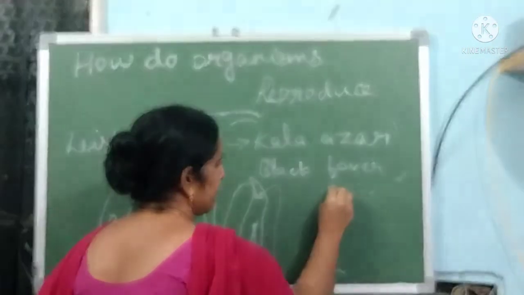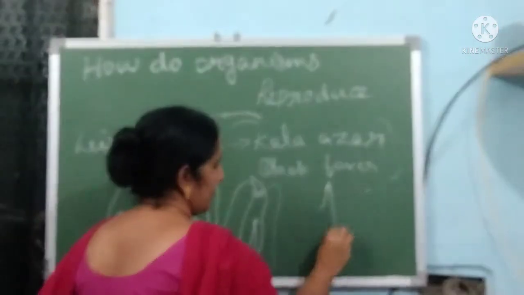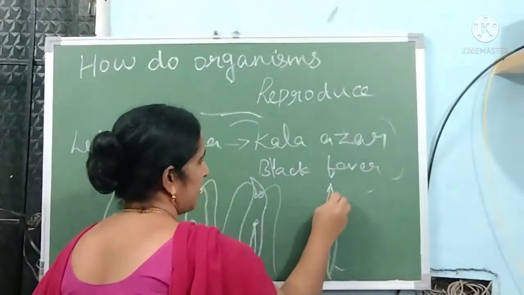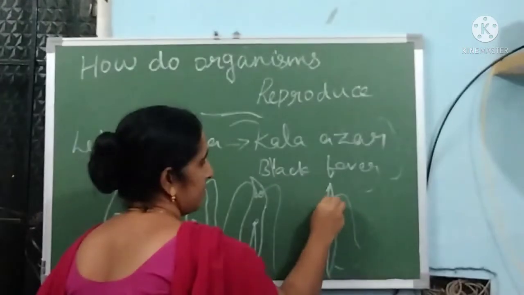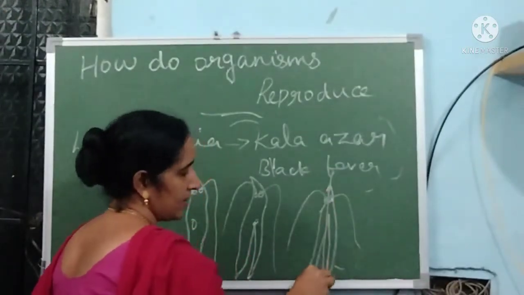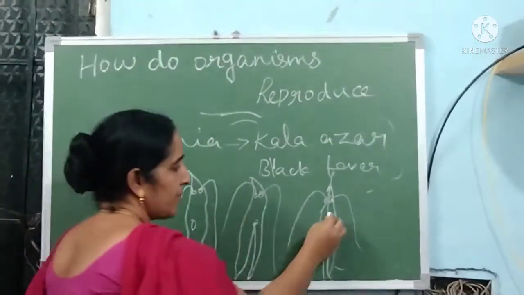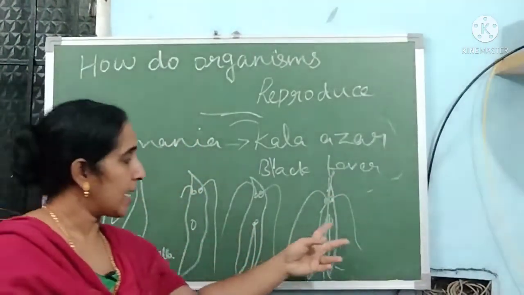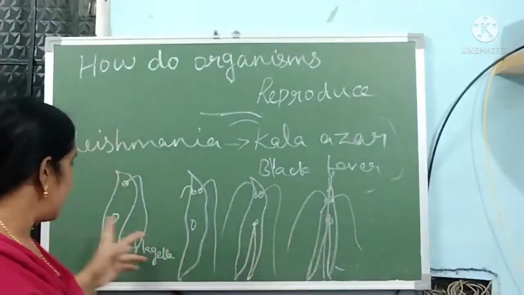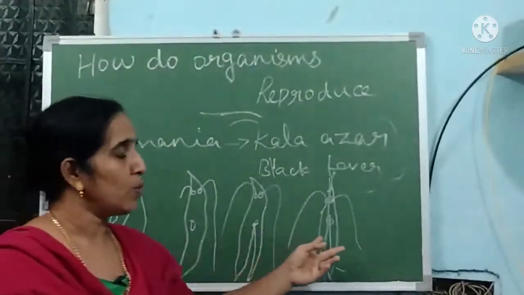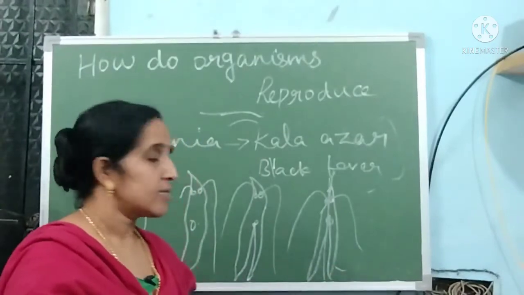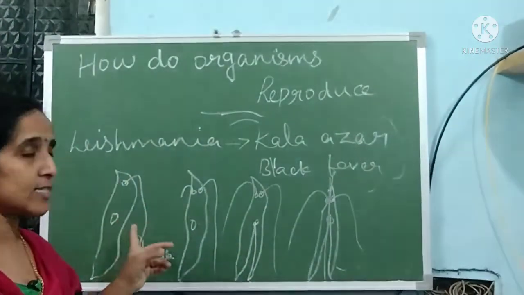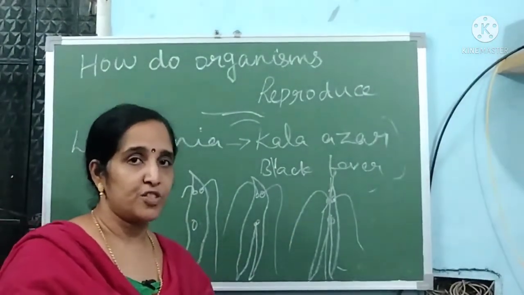So from this part the Leishmania is cut into two new organisms, in which a single organism is cut into two other organisms. This is also an example of fission.